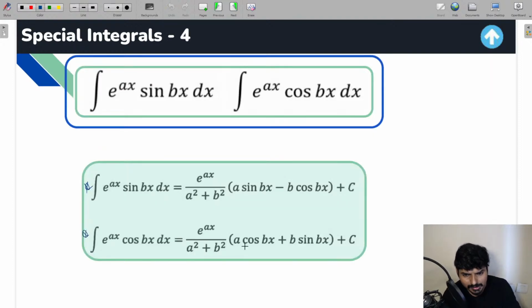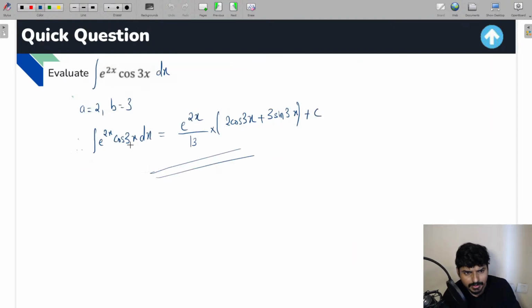You can see, a cos bx, so the a value is 2, so 2 cos 3x, and then b sin bx, so 3 sin 3x. This is the solution you're going to get. So directly you can apply the formula and get the solution, guys.